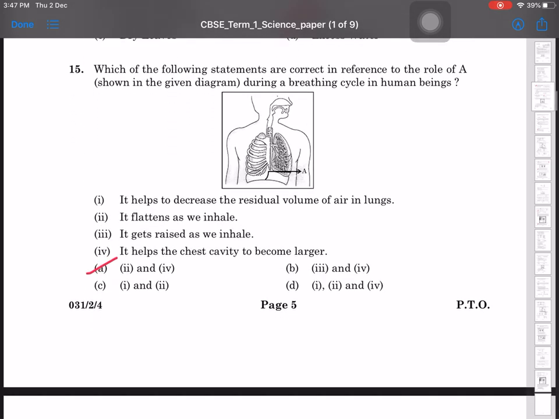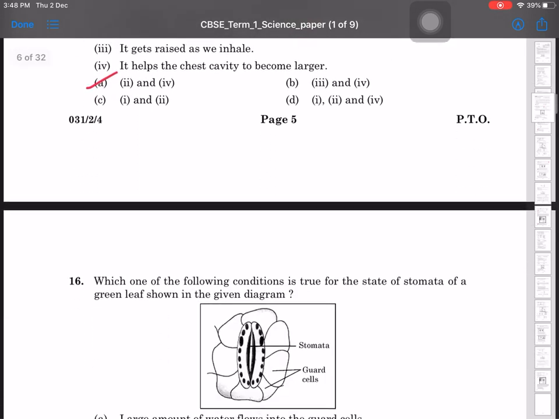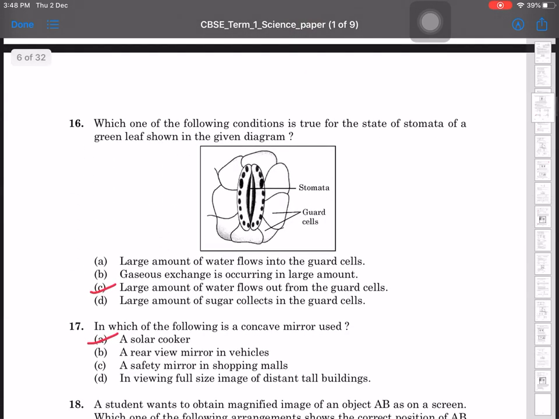Question 15th, which of the following statements are correct in reference to the role of A as shown in figure? So it flattens as we inhale and it helps the chest cavity to become larger. So A option. Question number 16th, which one of the following conditions is true for the state of stomata of a green leaf shown in given diagram? Large amount of water flows out from the guard cells.